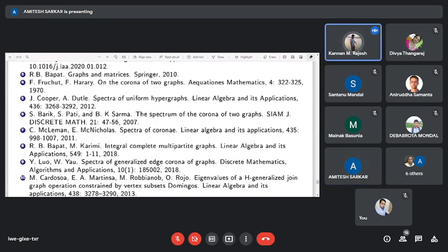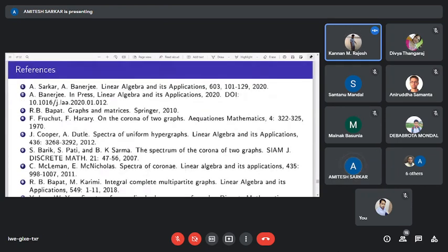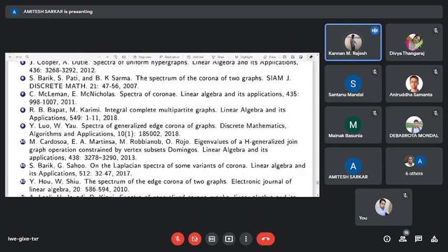In that very first paper, I think it appeared in SIAM in 2007, they have calculated the spectrum of the corona of two graphs. I think the second or third part of that paper discusses this reciprocal eigenvalue property. After that, they have written another couple of papers. You can see that.